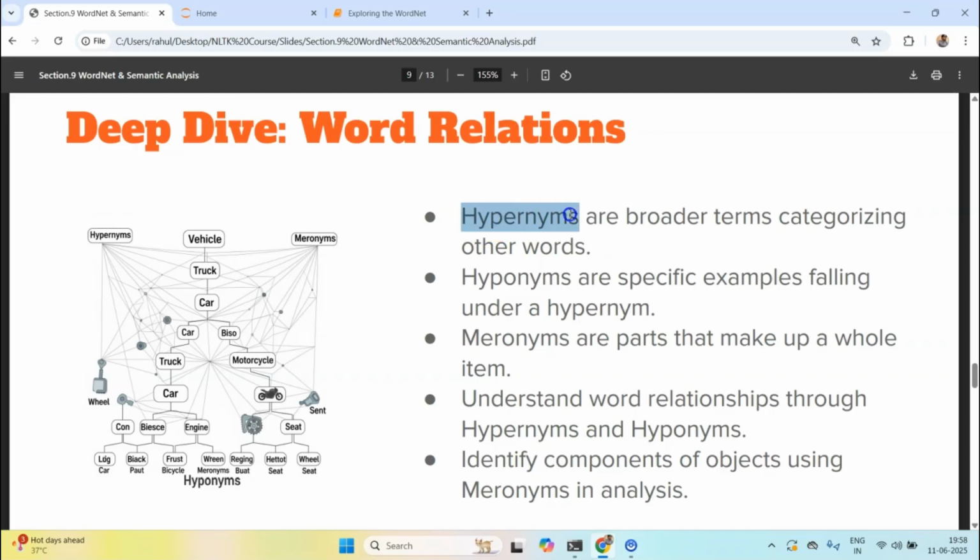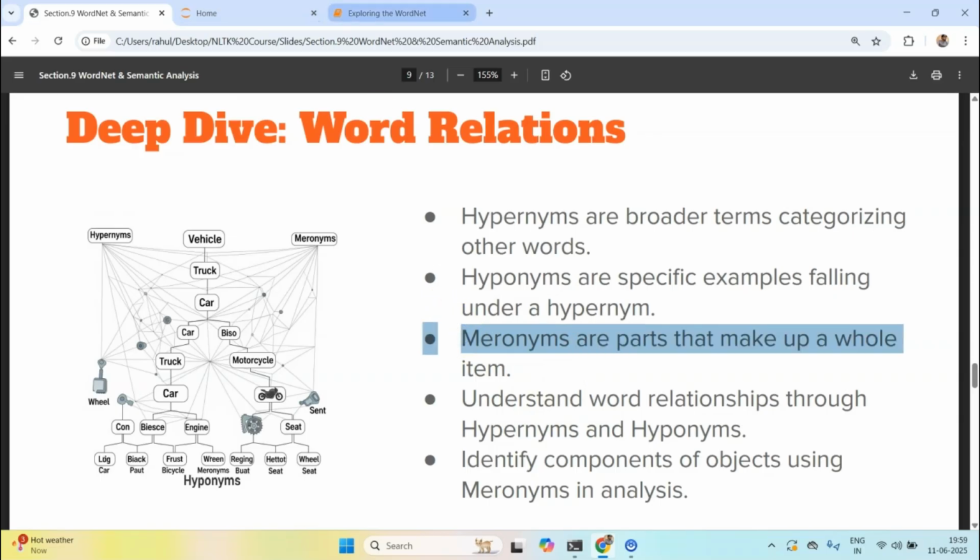Hypernyms represent something broad, categorizing other words, but hyponyms on the other hand are more specific categories. For example, if I have the word dog, then a specific dog would be bulldog. If I have the word dog, then a broader category would be animal. Then there are meronyms. Meronyms is what I was talking about earlier regarding parts. I confused it, but don't get confused. Meronyms means what makes something. For example, if I have a laptop, a laptop has a CPU, a laptop has a motherboard. So meronyms represent all the parts of it.